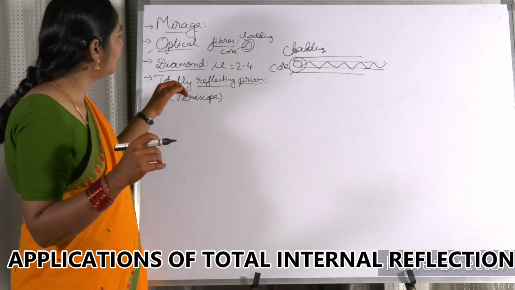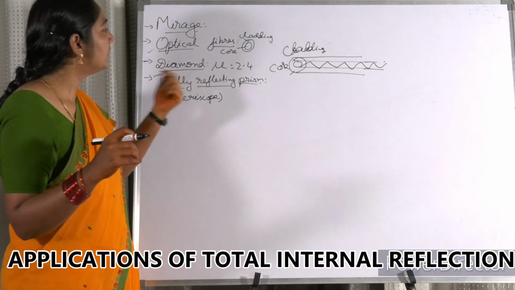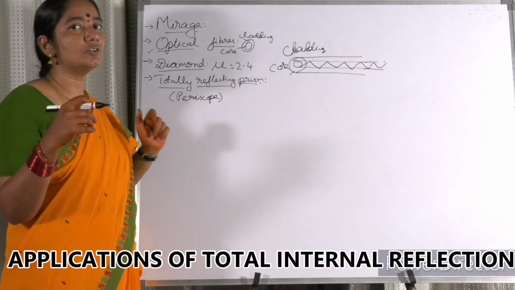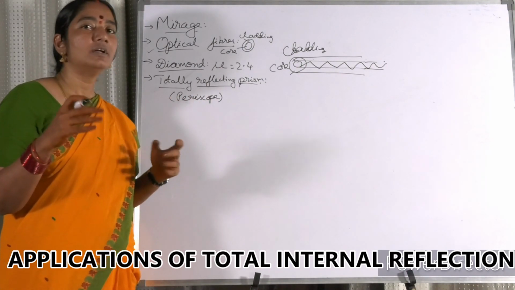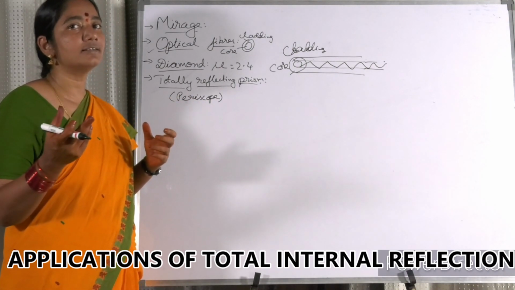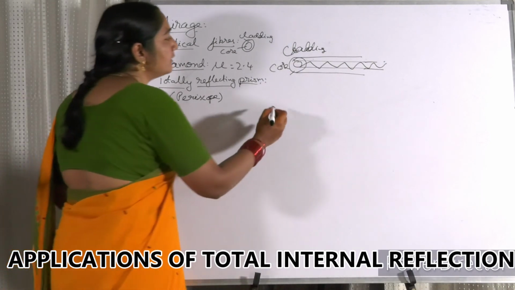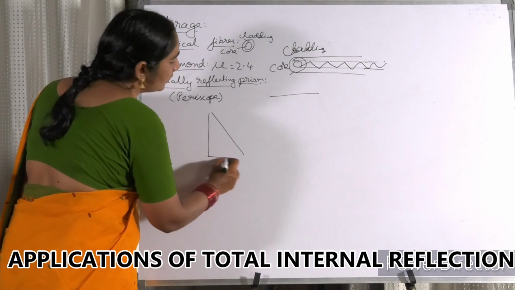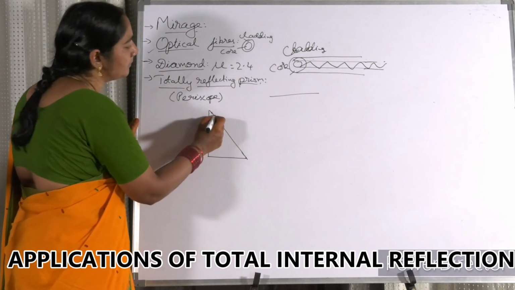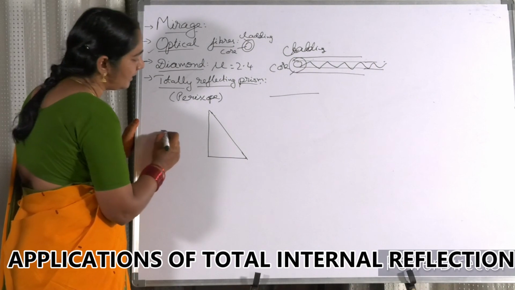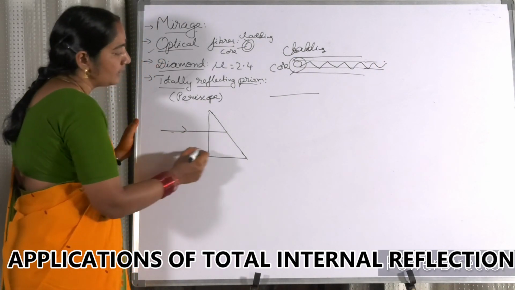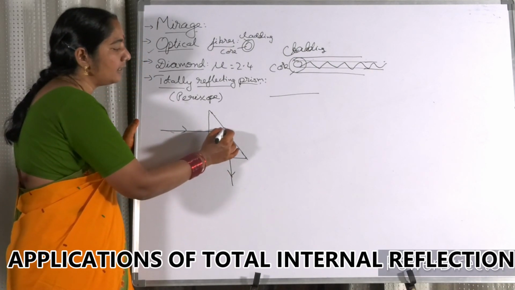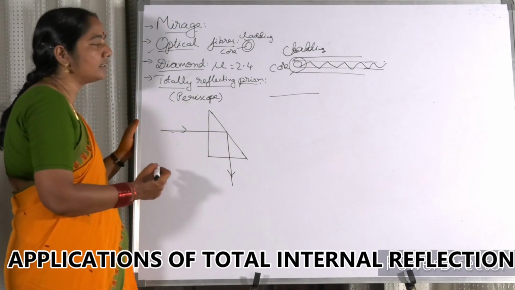So my dear friends, the next is the prism, the totally reflecting prism. This prism is used in the periscope. Some prisms are used in binoculars. Let us see an example of a prism. Total internal reflection is taking place in the prism. Let the light ray be incident on this. This light ray is getting totally reflected, so the ray is being deviated through an angle of 90 degrees.